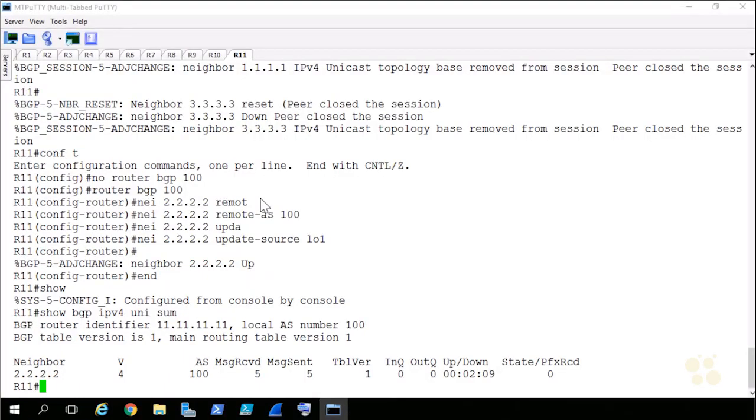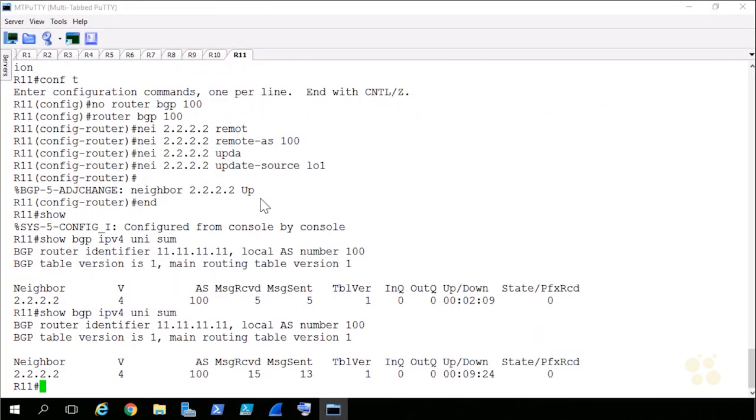Let's validate this by also checking out what's going on over at R11, another non-client. Did R11, in fact, receive a reflection from R3? Jumping over to R11 one more time, I'm going to run the summary command one more time, and you can see there it is. No prefixes were received or reflected down to a non-client. So that finishes up rule number 1.